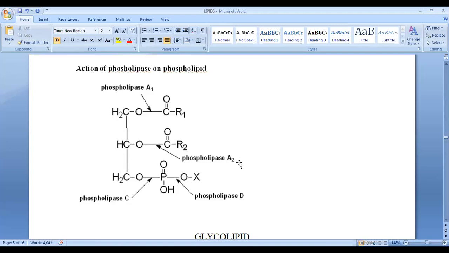So now A1 will break down here. If only A1 acts, what will happen? If A acts, meaning these two, that means 2 fatty acids, glycerol, phosphocholine, because it's a choline, glycerol phosphocholine will be produced. Okay. If only A2 or B acts, then one product will be produced known as lysolecithin.